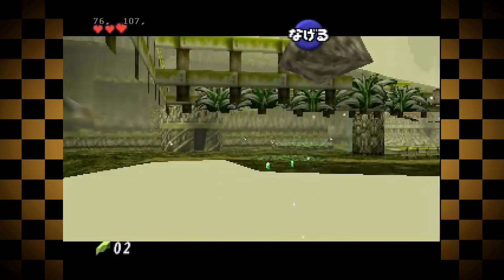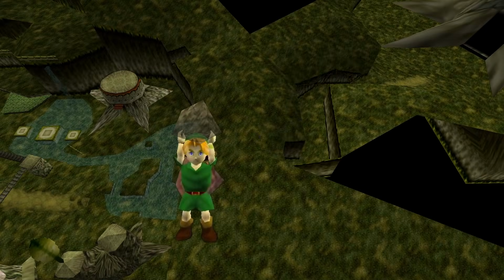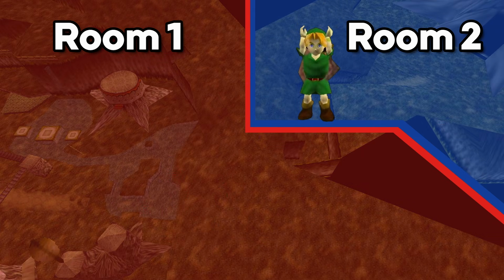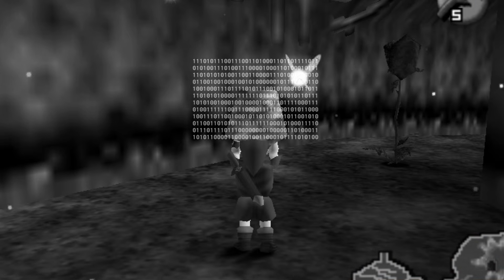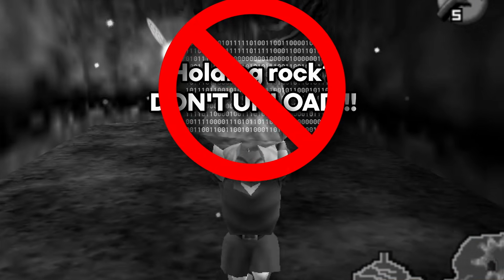Because Link picked up the rock when it became inactive, the moment you load into the other room of the forest, that rock won't be able to run its normal code, the code stating that it shouldn't become unloaded when you change a room.